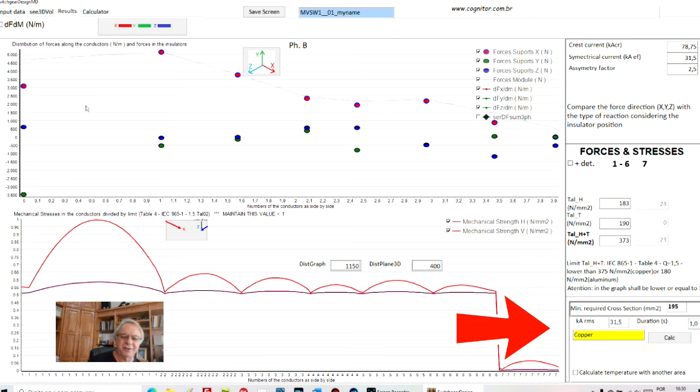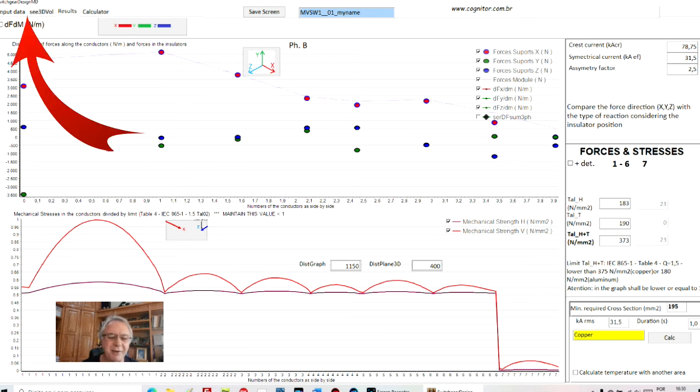Okay, I want to see also in 3 dimensions. The best visualization that you have for these results are these ones, and I will explain in the training what is the meaning of these values, and if I get these values and compare them with the limits, how I can say that the equipment would pass or not in the test. I will explain this there. But now I just want to have a general view of the 3D